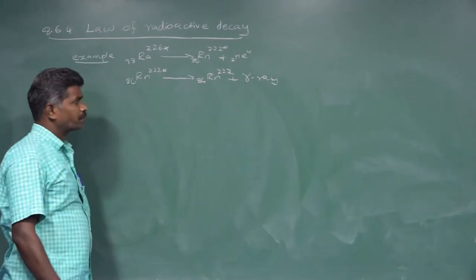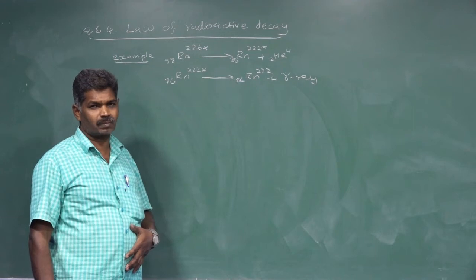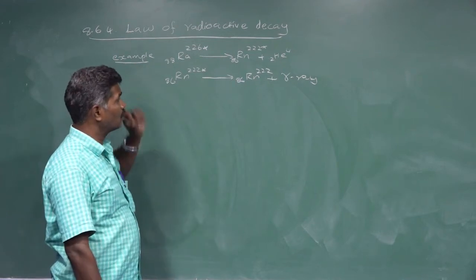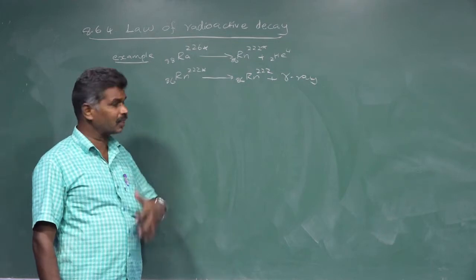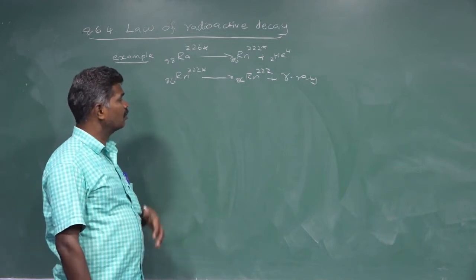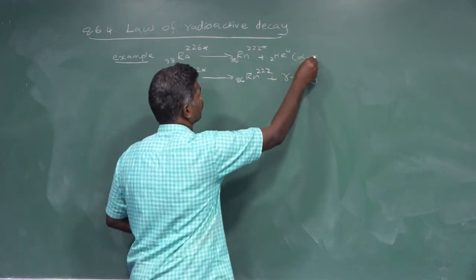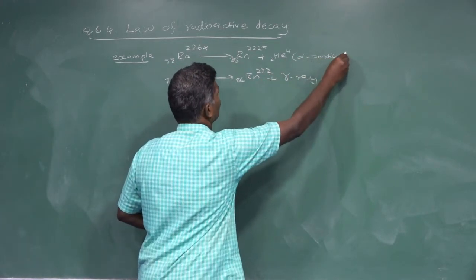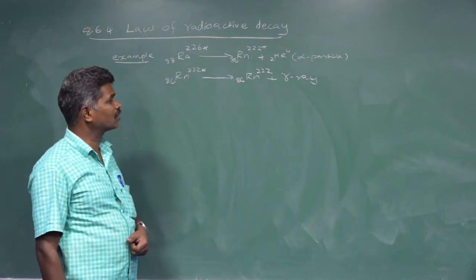This is one of the radioactive processes of radium. If you take one radium atom, one of the natural radioactive elements, it emits an alpha particle. Alpha particle is nothing but a helium nucleus.